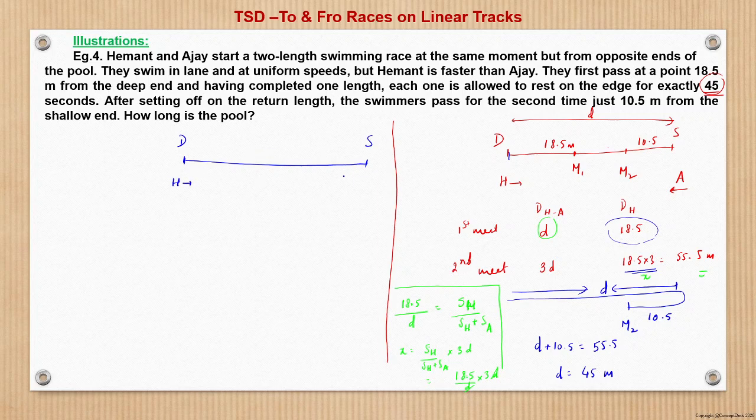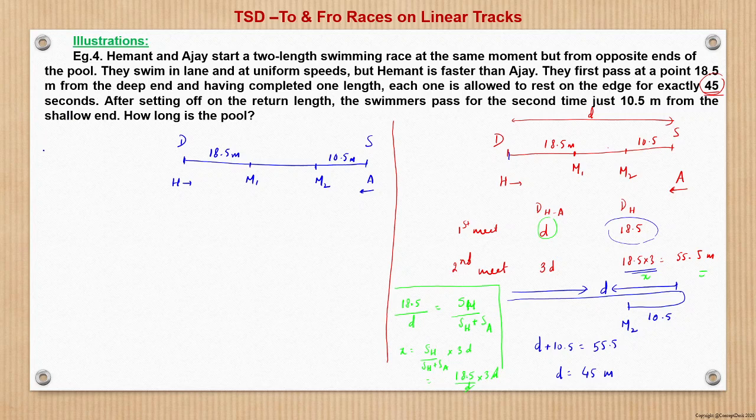Hemant starts from here, Ajay starts from here. They first meet here at M1, which is 18.5 meter, and then the second meeting happens at M2, which is 10.5 meter. And after reaching their respective shallow and deep ends at their respective times, they stop there for 45 seconds. So what will happen here?